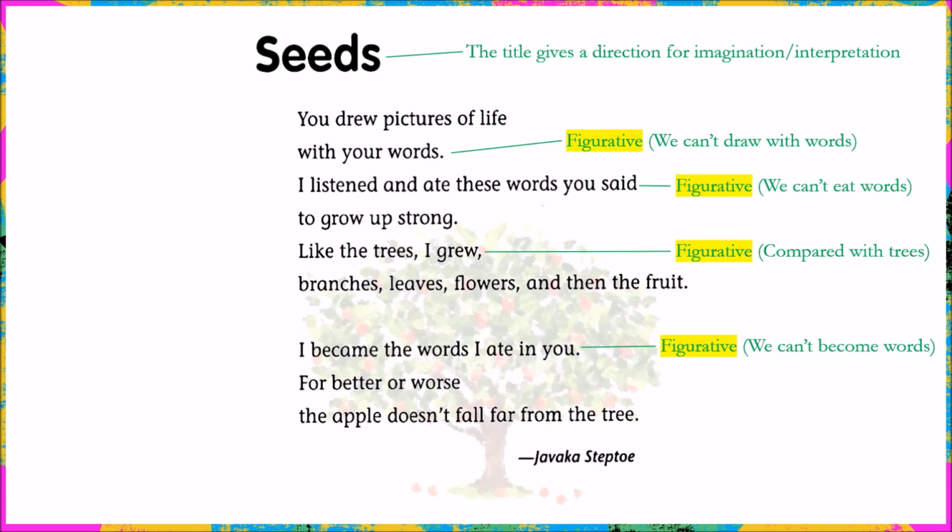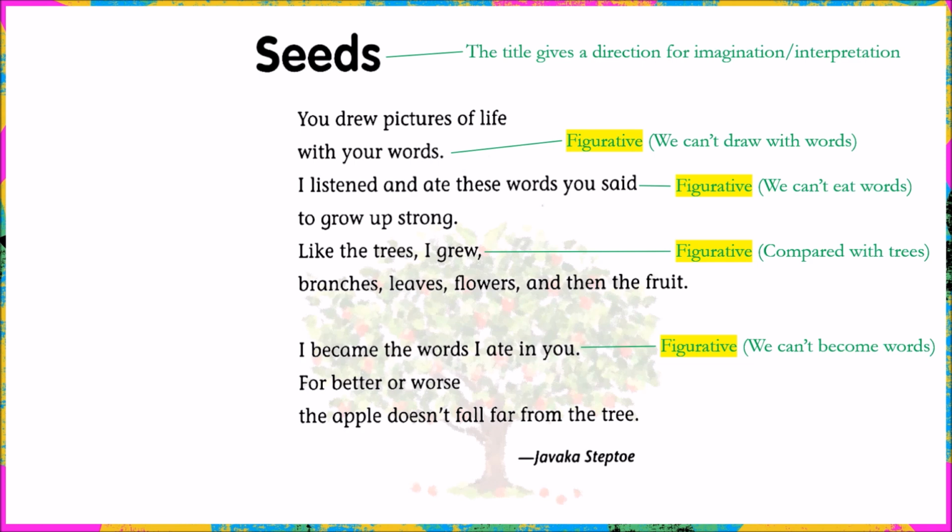The writer ate the words that you said. We can't eat words. The writer compared his growth to trees, and he said he became the words that he ate. So the writer uses words and trees to express what he's trying to tell us, but we don't know what that is yet.